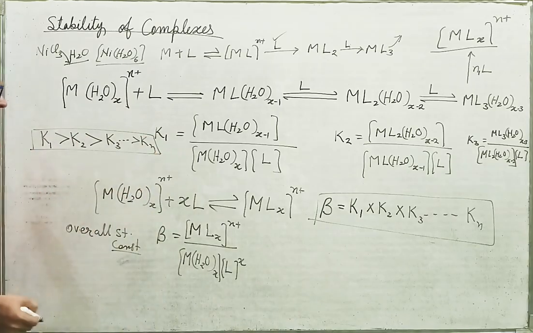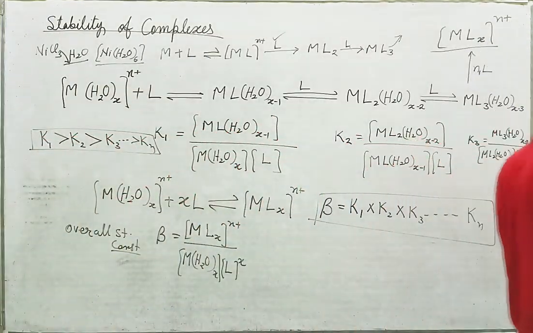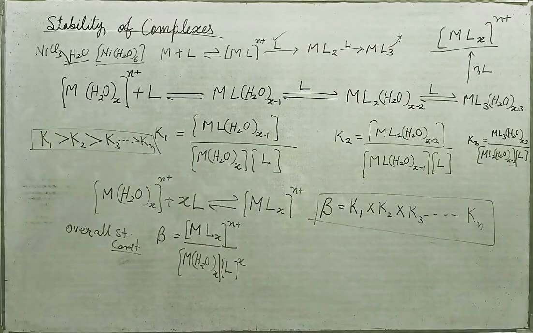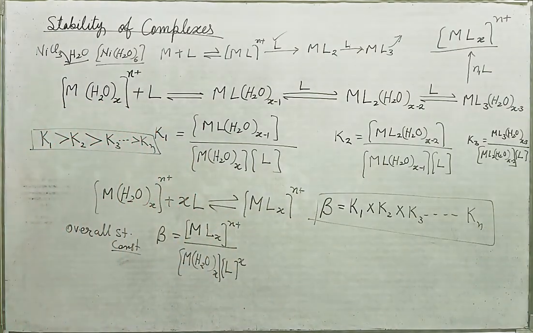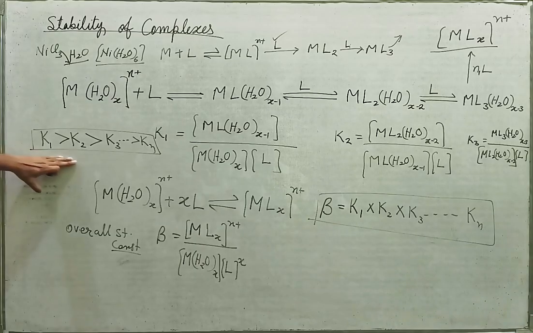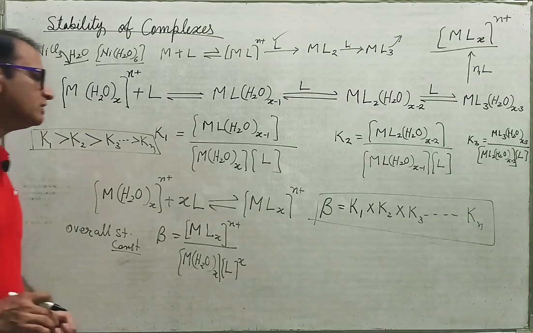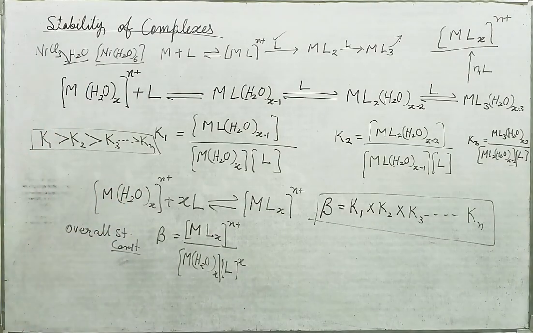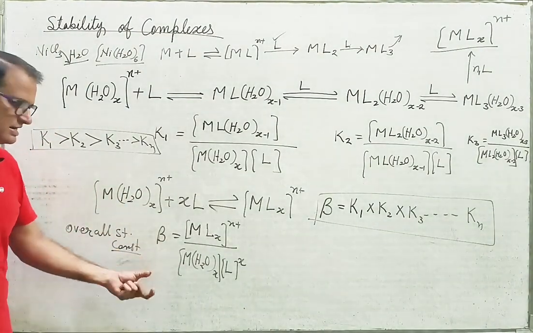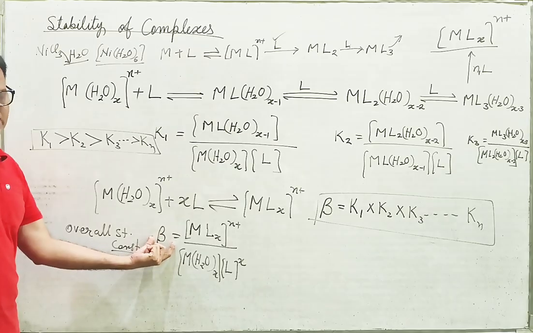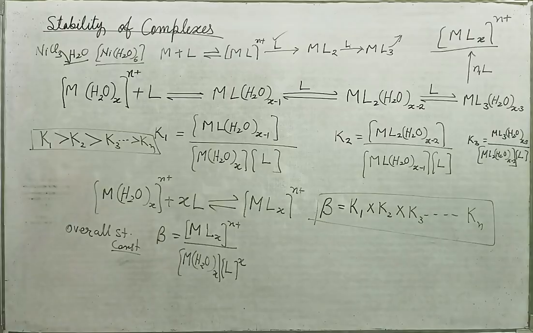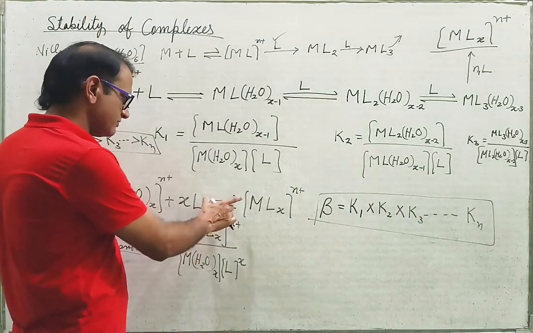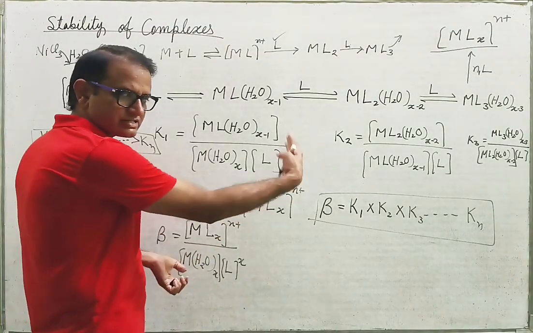The stability constant decreases with steps. Why? Because the crowding increases or the charge decreases on the central metal atom. And the higher the value of this overall stability constant, the higher the stability of the complex, because the equilibrium will be shifted towards the right-hand side.